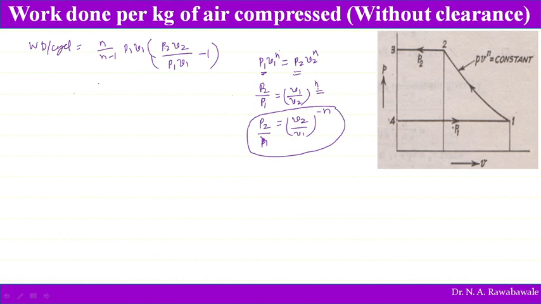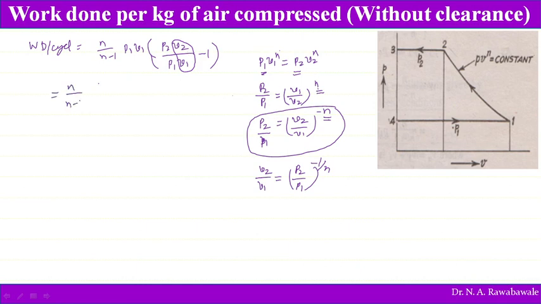So here we have P2 divided by P1, or V2 divided by V1. V2 divided by V1 can be written as P2 divided by P1 to the power of minus 1 over n. If we transfer this power minus n to the left hand side, it becomes minus 1 over n. So replacing V2 divided by V1 in this equation, we get